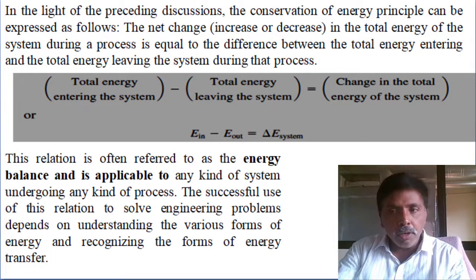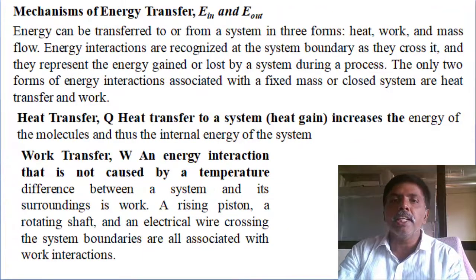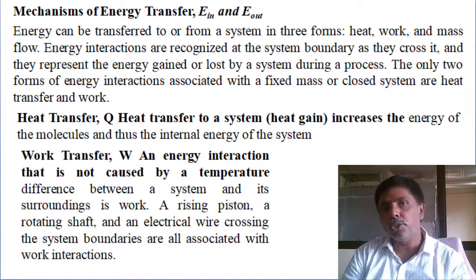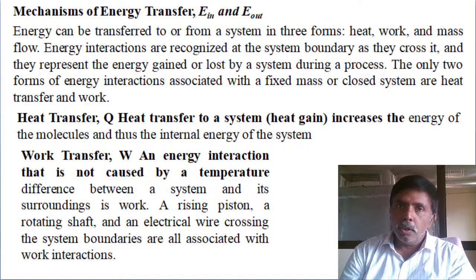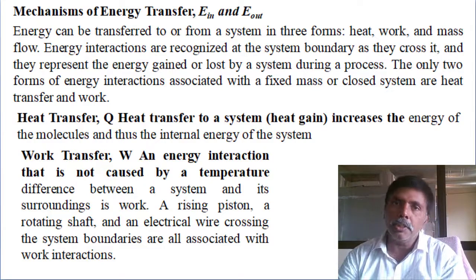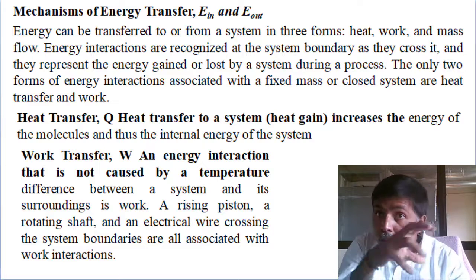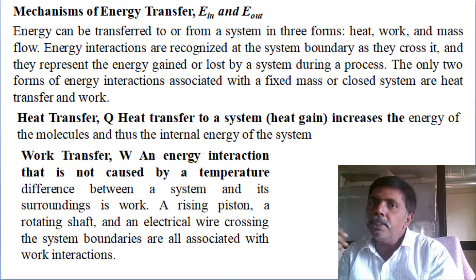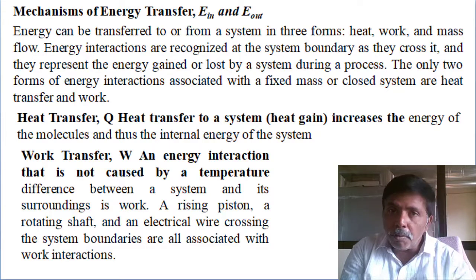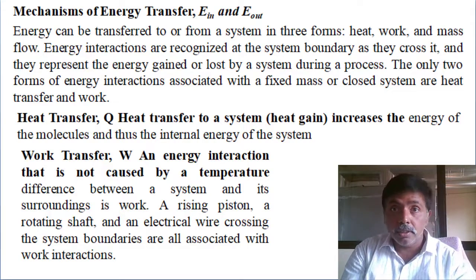We have different types of energy transfers. For a closed system, only heat energy and mechanical energy (work) will transfer. For an open system, with mass, some energy is entering through the imaginary boundary, and with mass, some energy is leaving. So there are three forms of energy transfer.